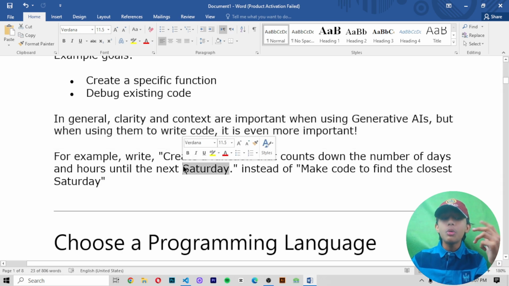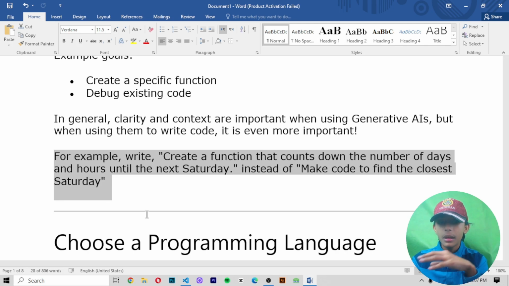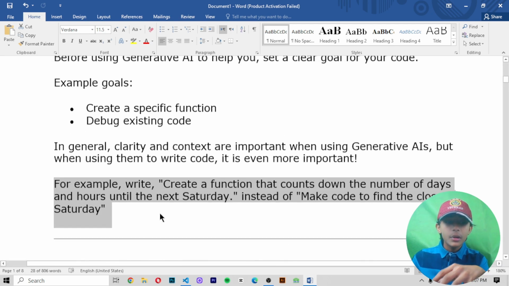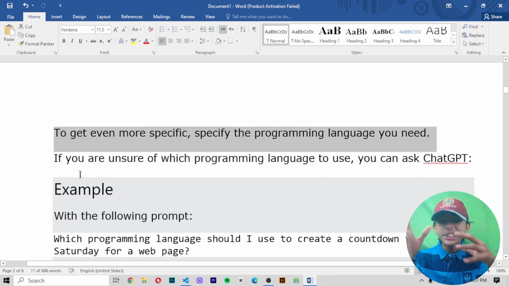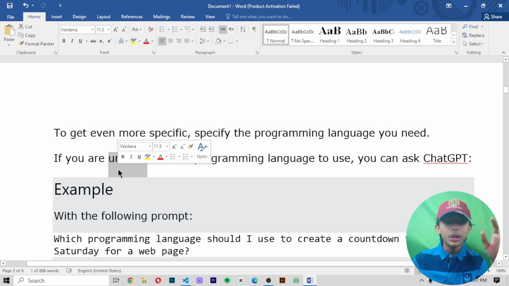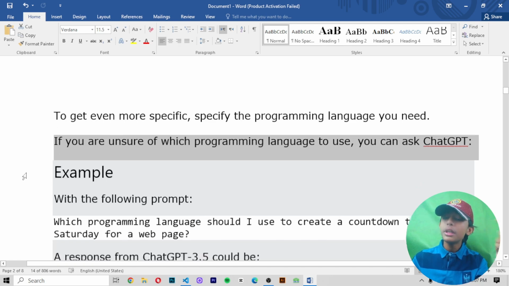For example, you create a function that counts down the number of days and hours until the next Saturday, instead of just asking to make code to find the closest Saturday. Next, choosing a programming language. To get even more specific, state the programming language you need. If you are unsure of which programming language to use, you can ask ChatGPT.